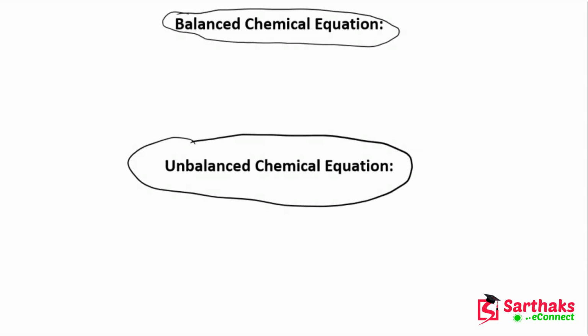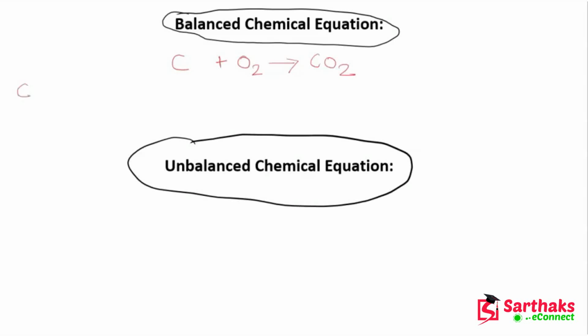Basically, a balanced chemical equation has the same number of atoms of each element on both sides. Let's suppose this is carbon, and this carbon is reacting with oxygen, and as a product it is producing carbon dioxide.